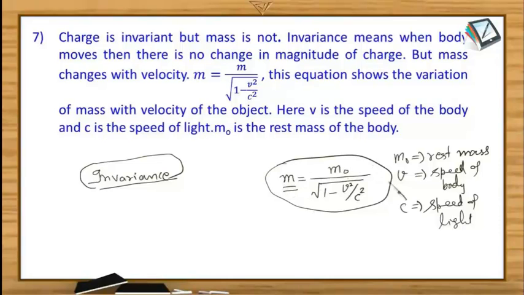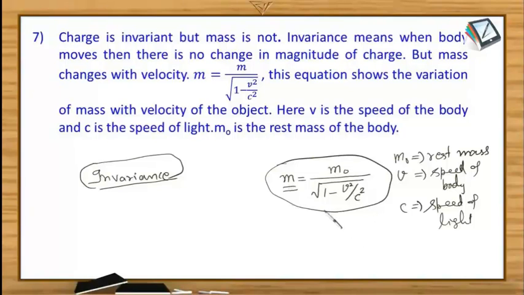So this equation is applicable only when the object is moving with very, very high speed, which can be compared with the speed of light, say 1/100 or 1/200 of the speed of light. But in day-to-day life, we don't even attain a fraction of the speed of light. That is why this equation has no meaning in our day-to-day life, and we tend to ignore the fact that mass changes with the velocity.